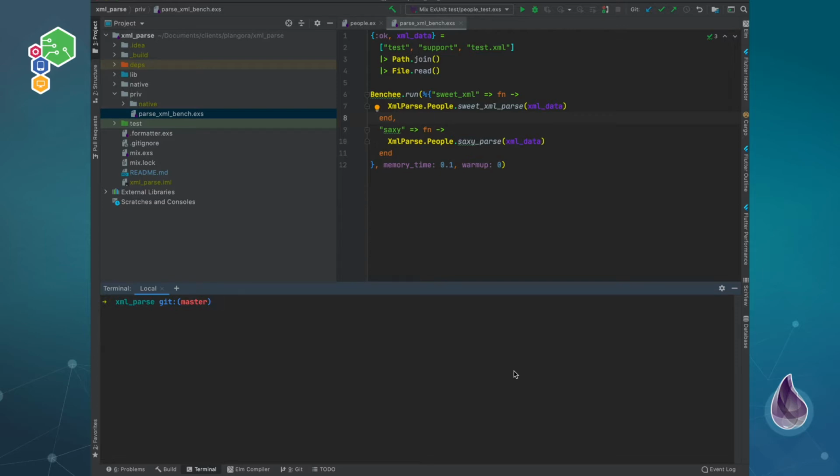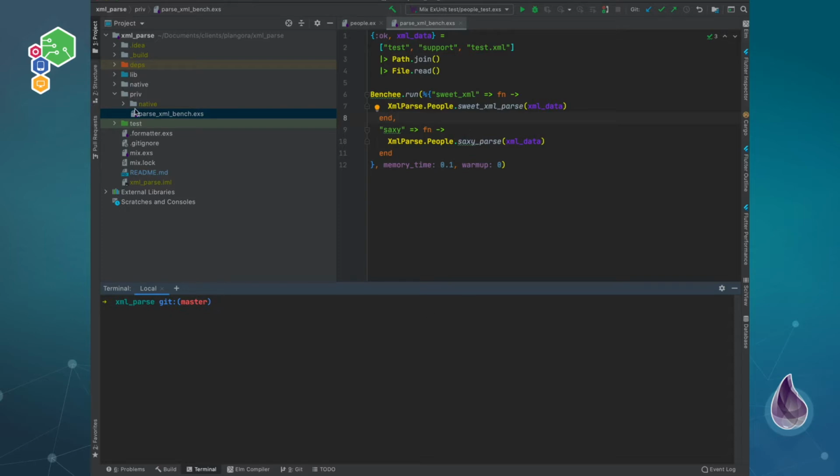But the other thing you can do is, within the last few years, there's a new thing called a dirty NIF, or a dirty scheduler, and they're basically either I/O bound or CPU bound. In this case, since we're not writing or reading things from outside the BEAM, it's not going to be running on a dirty I/O scheduler. It's going to be running on a dirty CPU scheduler.